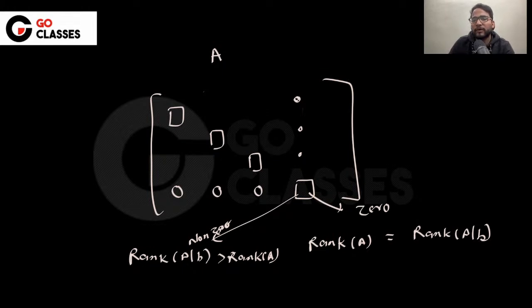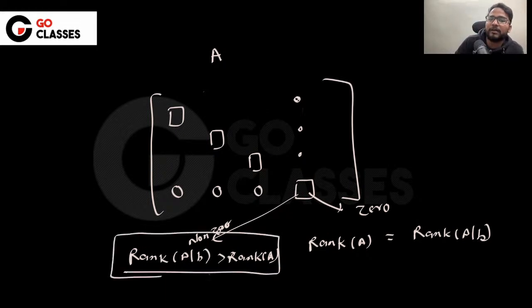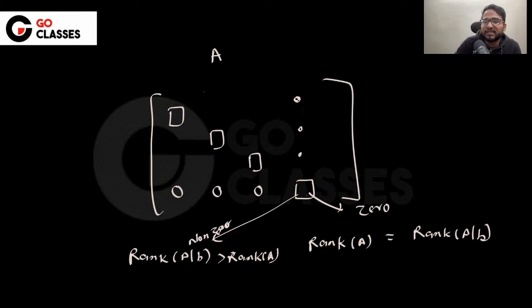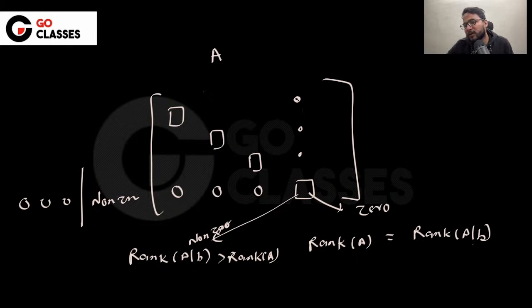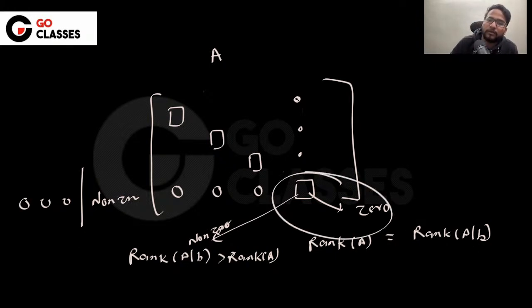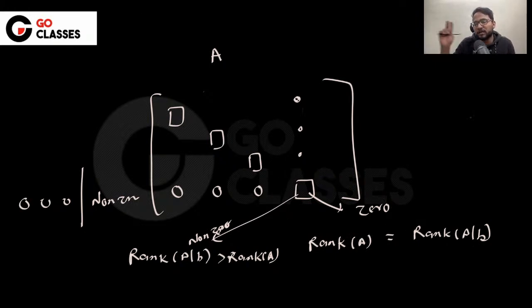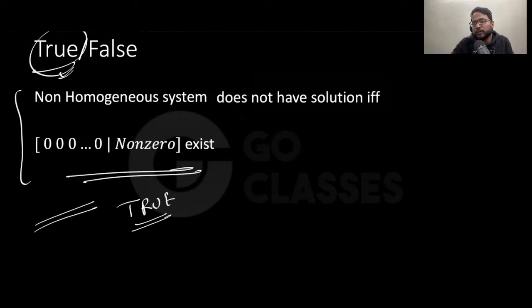Cool. Now basically, if someone says that this rank is greater, then you must immediately infer that this is the case of 0 0 0 and then non-zero. It means a solution does not exist. If someone says both ranks are equal, then you must infer that this is the case of 0. That's how you should be linking this rank thing and 0 0 0 non-zero. So this 0 0 0 non-zero should be clear to everyone: if this exists, then no solution, right?